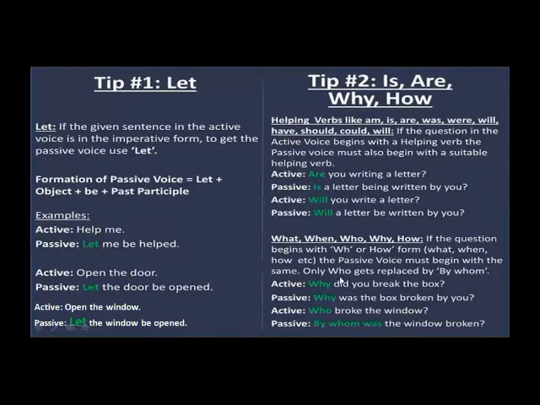Only the question word "who" gets replaced by "whom". If you have a question in active voice with who and you want to change it into passive, that "who" will be replaced by "whom". Before the subject, the sentence will start with "by whom". For example, "Why did you break the box?" It is in active. When we change it into passive, it becomes "Why was the box broken by you?"